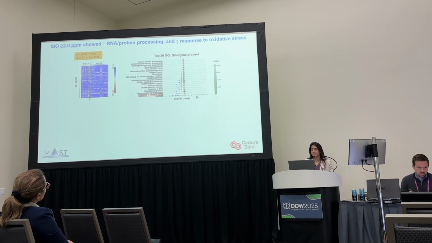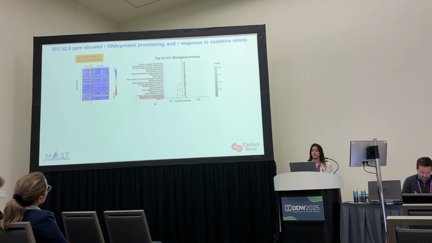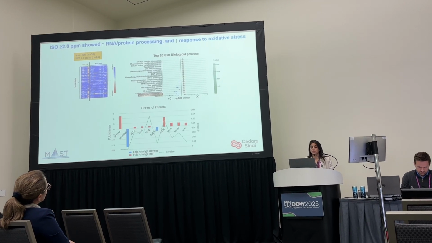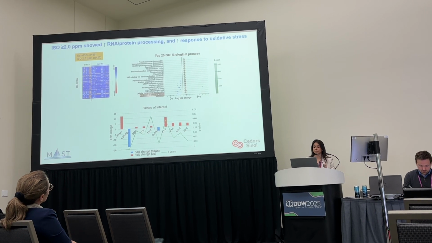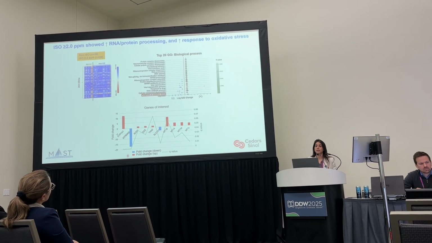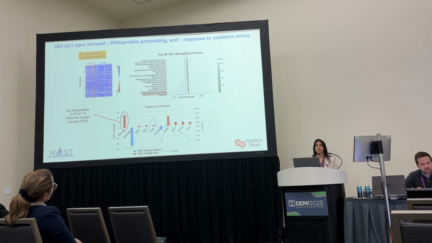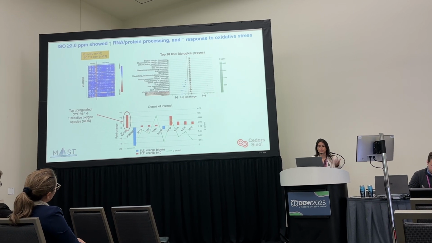When we checked the pathways, we saw that response to oxidative stress was there as one of the top biological processes. And when we checked the differentially expressed genes, we had some genes of interest. The top upregulated gene was CYP1A1, and it's associated with an increase in reactive oxygen species production.